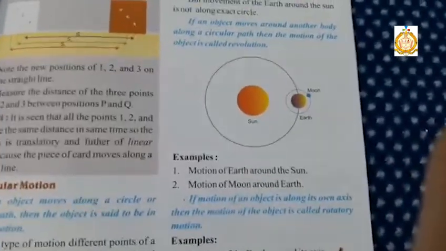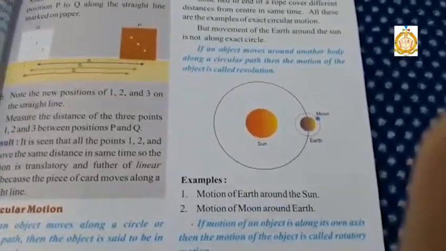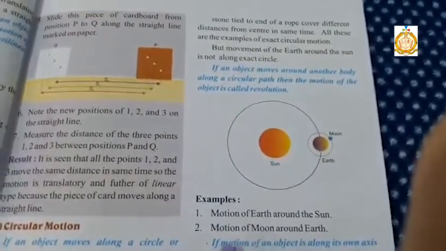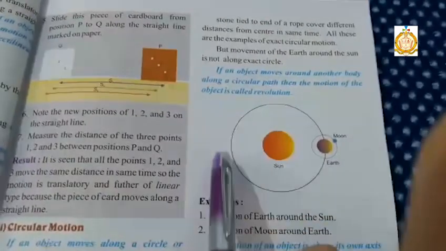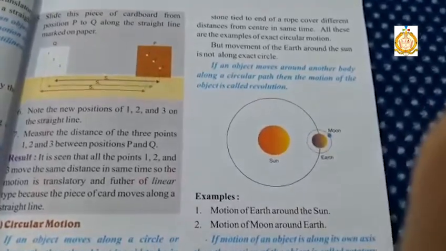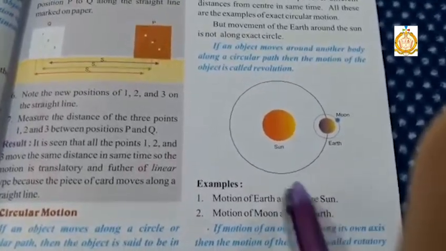Now, the orbit around which the earth revolves around the sun is not exactly circular in shape. It is some kind of elliptical oval shape, that is egg-like shape, but we consider it as circular shape.